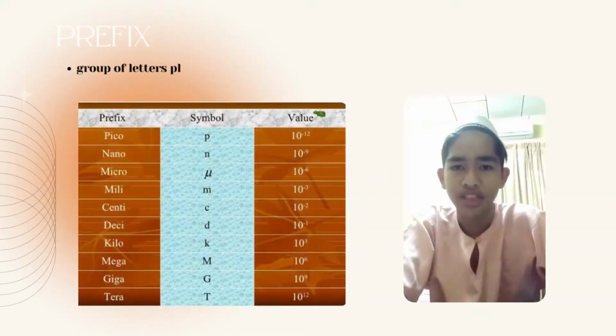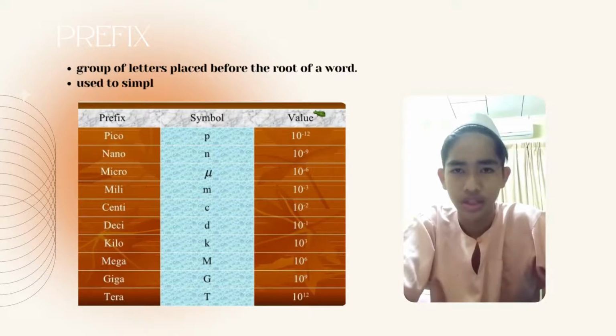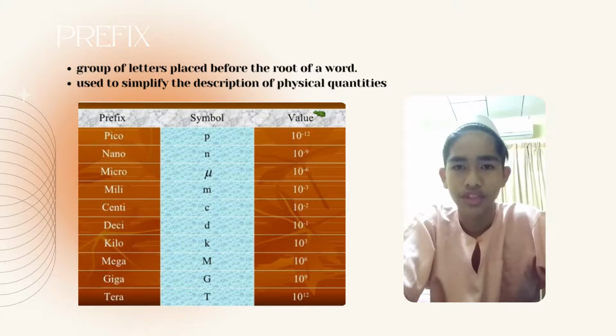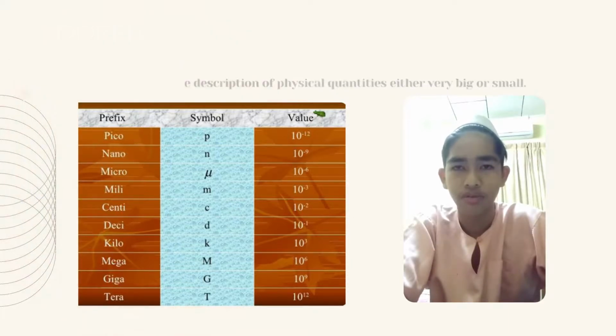Prefix. A prefix is a group of letters placed before the root of a word. It is used to simplify the description of physical quantities, whether they are very big or very small.